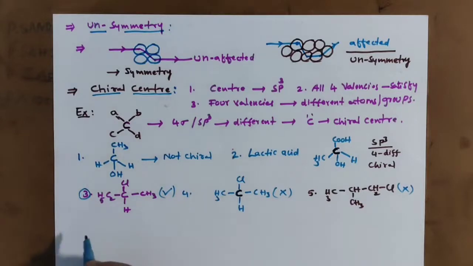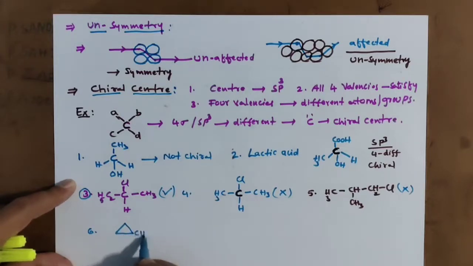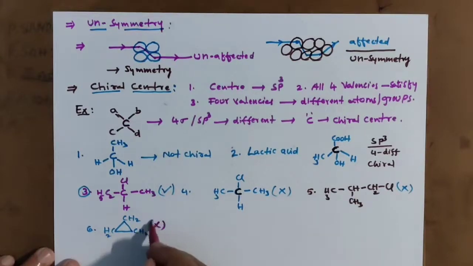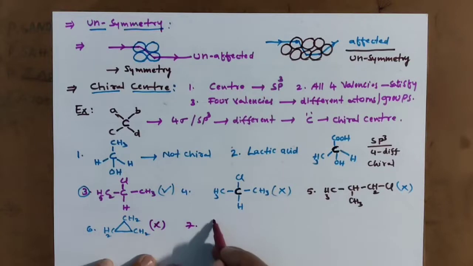Go for here, another example I am giving. Cyclopropane. CH2 here, CH2 here, CH2 here. CH2 means 2 hydrogens, the same groups. It is not a chiral center. Go for another one, cyclobutane.